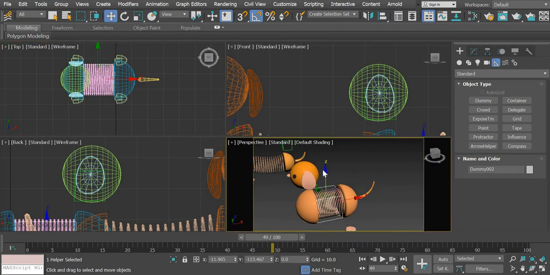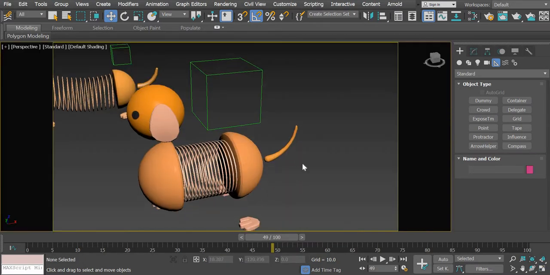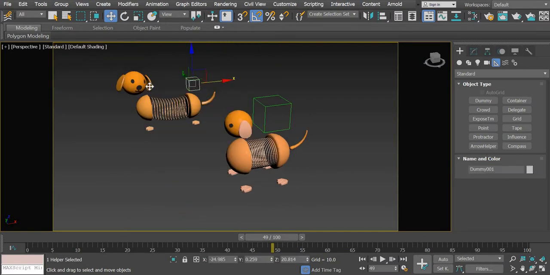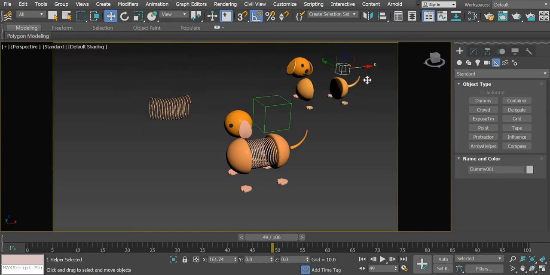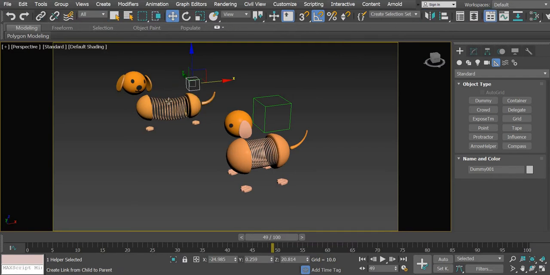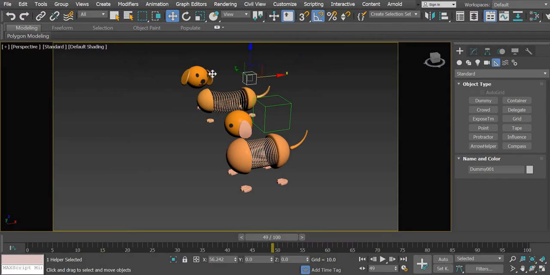an object that is used to select the entire character. So we will create a dummy like this. You can see that I can move the character wherever I want with the dummy. The link was not selected. Okay.